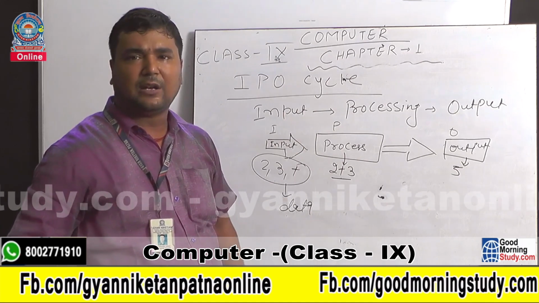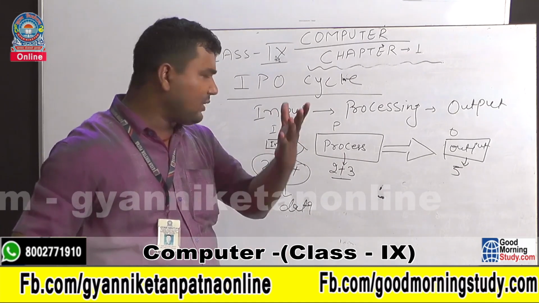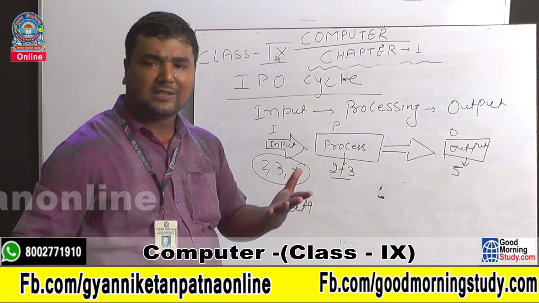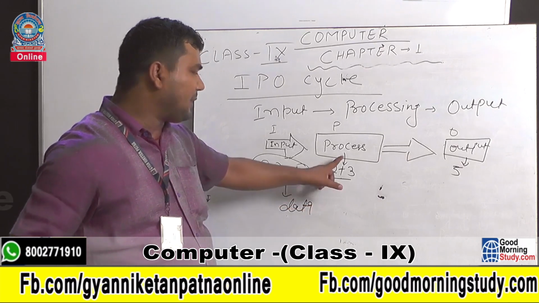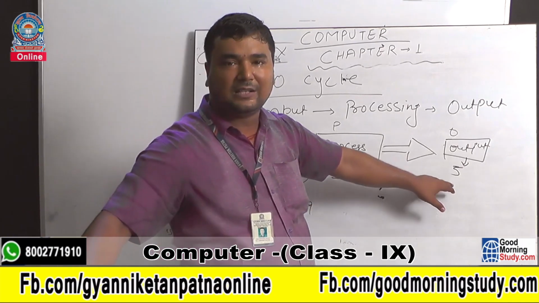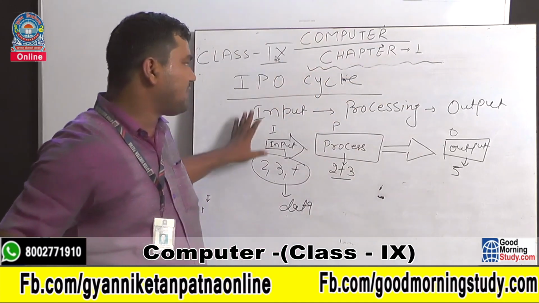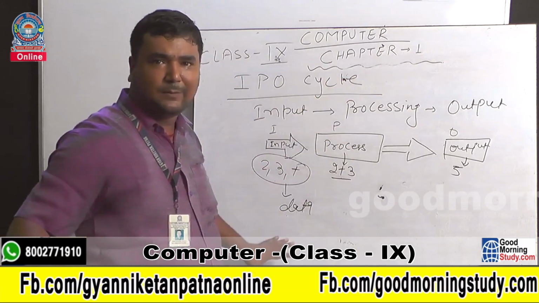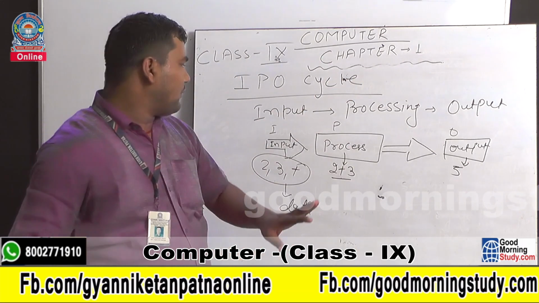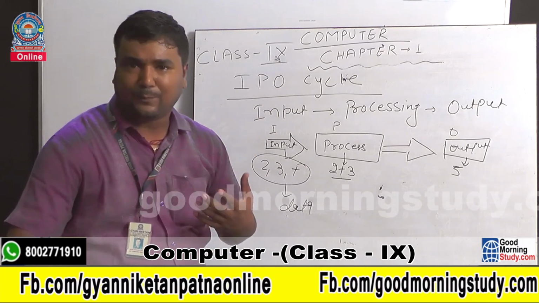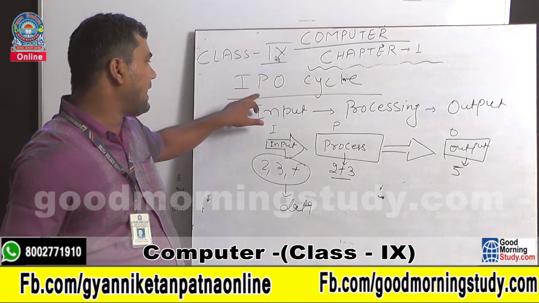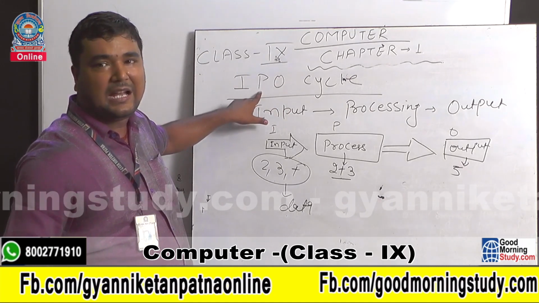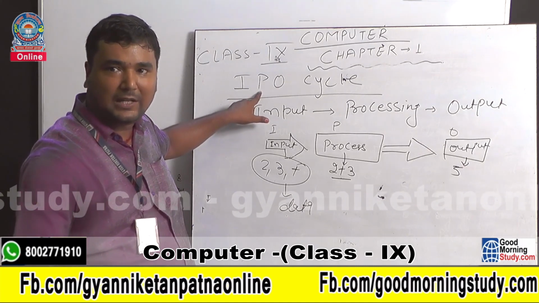So we used to define our computer. Computer is an electronic device that is used to accept data from the user side in the form of input, and after processing it produces the desired result. So this is the basic definition of the computer, the basic working model of the computer. Whenever somebody asks you on what process our computer works, the IPO cycle. That means first it requires input, then it goes for processing, and after processing the result will be displayed.